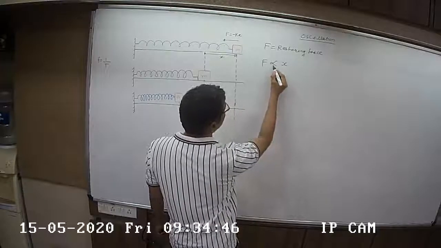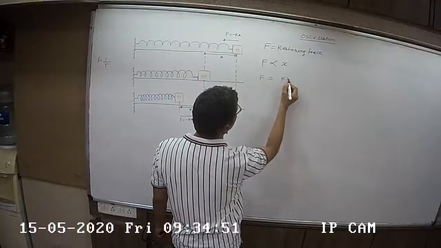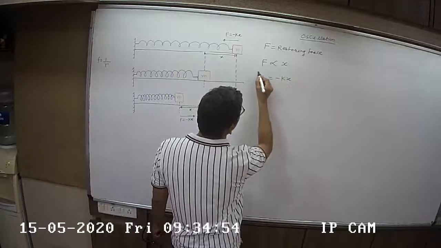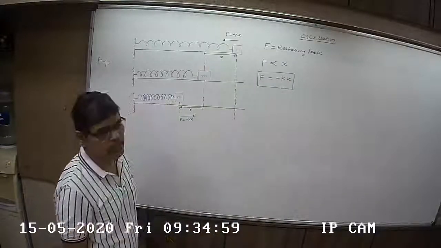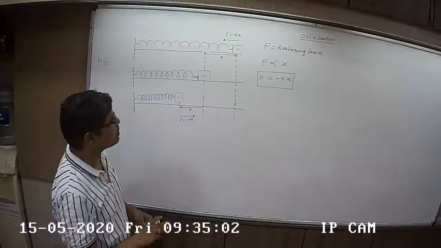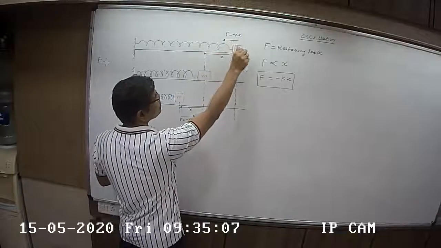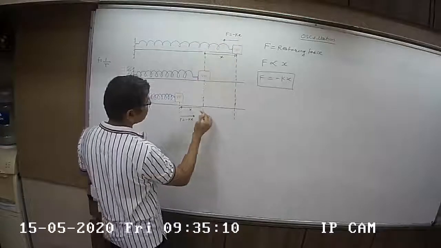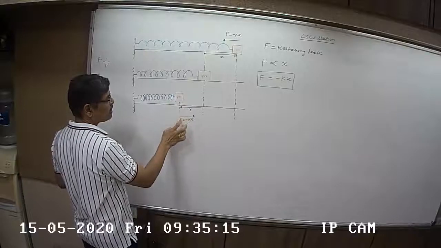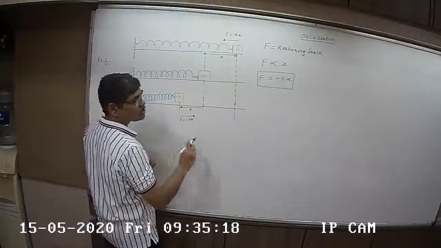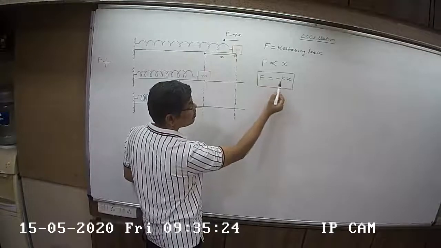To change over from proportionality sign to equal to sign, so F is equal to k into x. Added negative sign. The negative sign indicates F and x are oppositely directed. That you will come to know from the diagram. Here, displacement is towards right. Look at the direction of the force. Towards left. Here, displacement is towards left. Look at the direction of the force. Towards right. So F and x का direction क्या रहता है? Opposite रहता है. So that is being shown with the help of negative sign. Negative sign indicates F and x are oppositely directed.